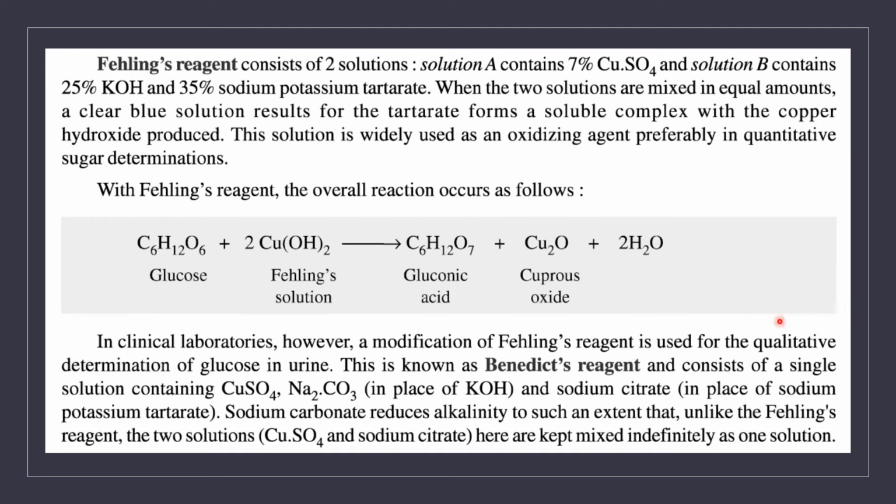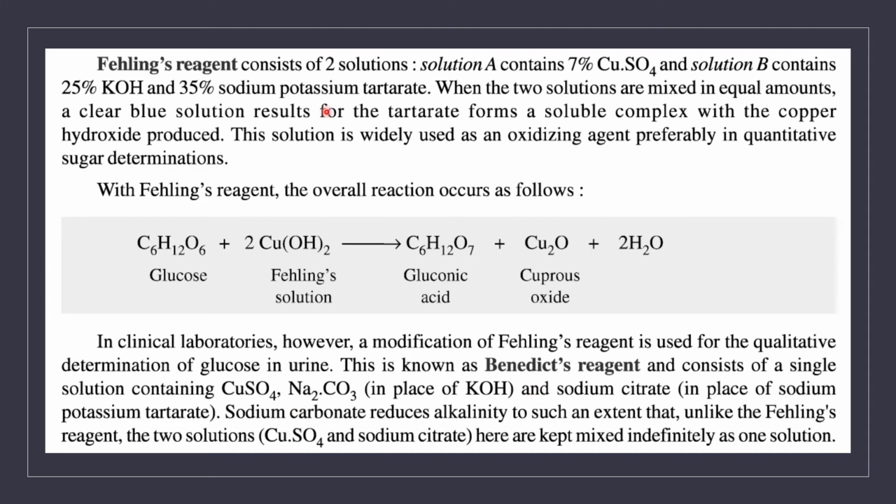What is the difference between Fehling's reagent and Benedict's reagent? In the case of Fehling's reagent, we are using two solutions, whereas in the case of Benedict's reagent, we have only a single solution which contains copper sulfate, sodium carbonate and sodium citrate. In Fehling's solution, we used potassium hydroxide; in its place, here we use sodium carbonate.